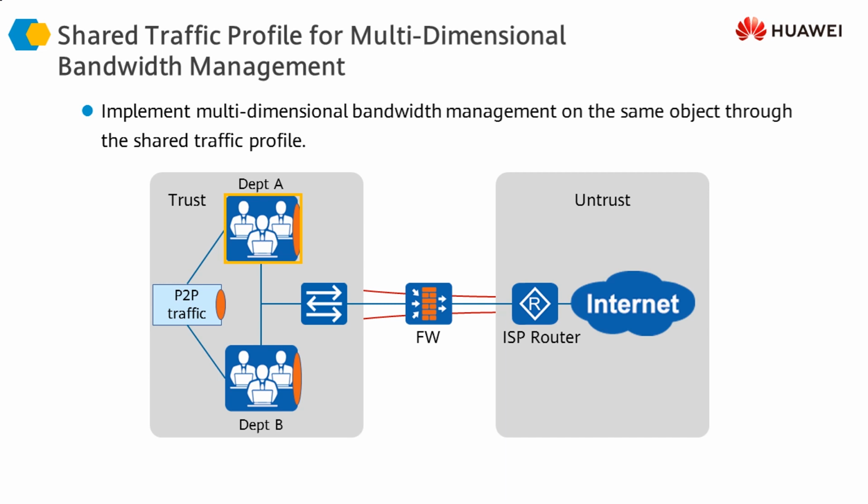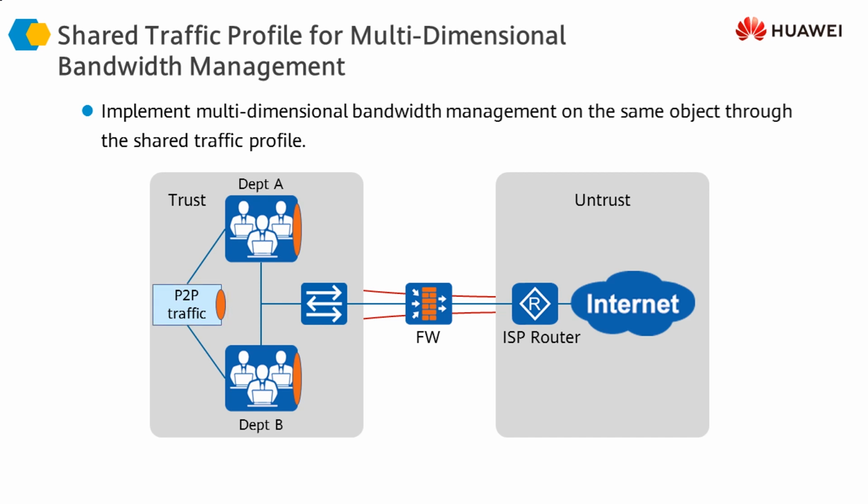One is the bandwidth management which we are doing for Department A and Department B separately, whereby we are either guaranteeing the bandwidth or limiting the maximum amount of bandwidth that can be used by either of these departments. Then we are sharing a traffic profile for P2P traffic across these two departments, which means that these two departments cannot send more than a certain amount of P2P traffic.